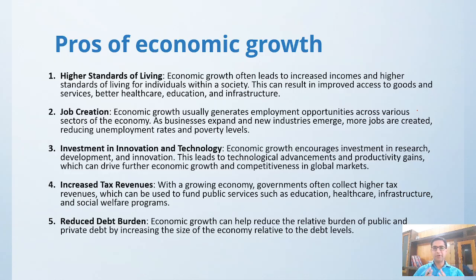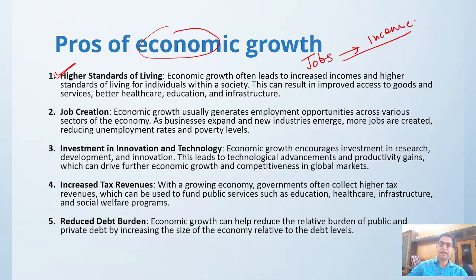Obviously, everybody knows that whenever economic growth happens, we get a lot of things as a result, right? Obviously, whenever there is economic growth, there is a higher standard of living for people. Because the economic growth happens, the income will rise, the job market will increase, and people will be getting jobs, which will provide income, and they will be investing that income and raising their standard of living.